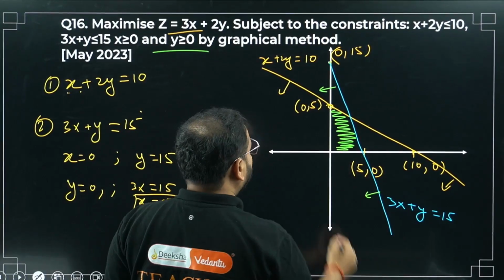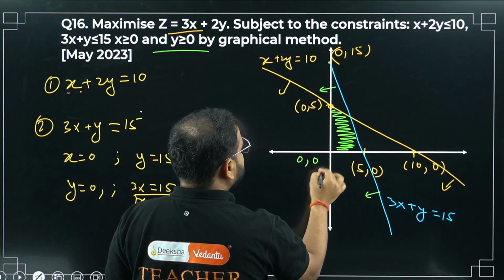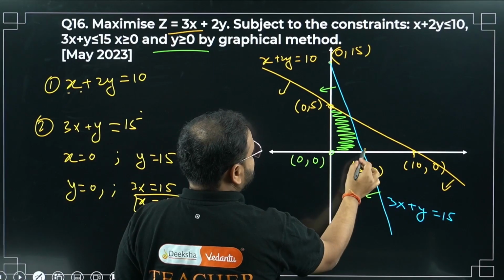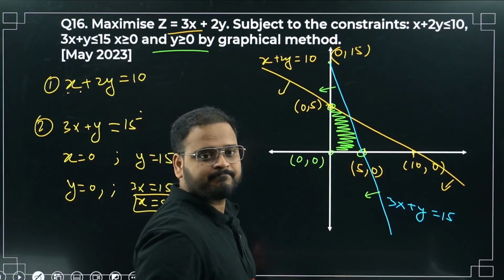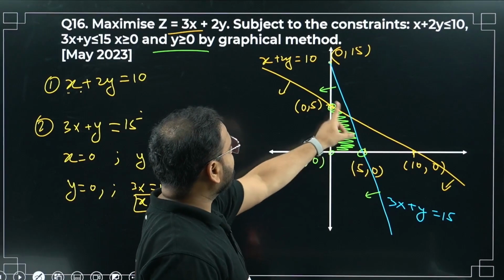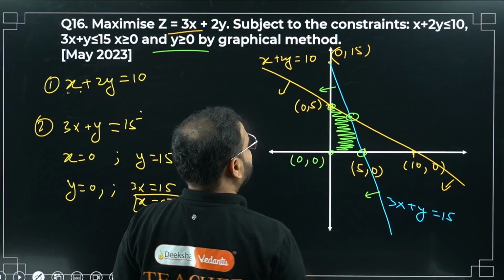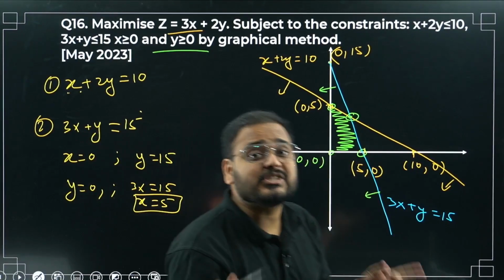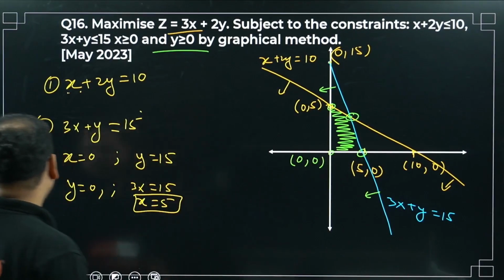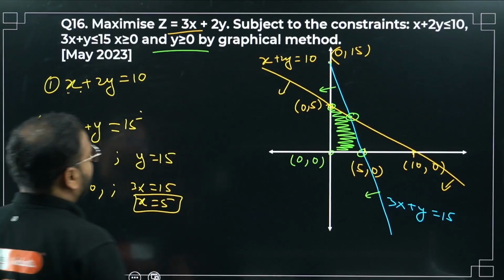I need the coordinate points. So what do I have? This is 0, 0 over here. Second is over here. Third is over here. Correct? 0, 0, 5, 0 and 0, 5. I miss only one of them over here. How can I find it? By solving the two equations. Have a look, what are the equations?